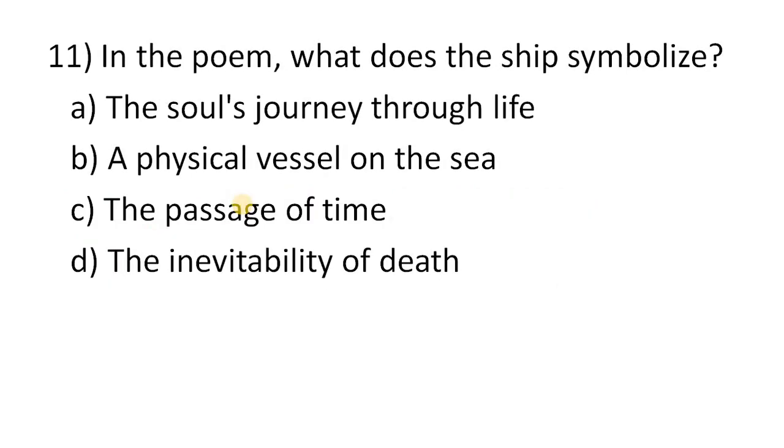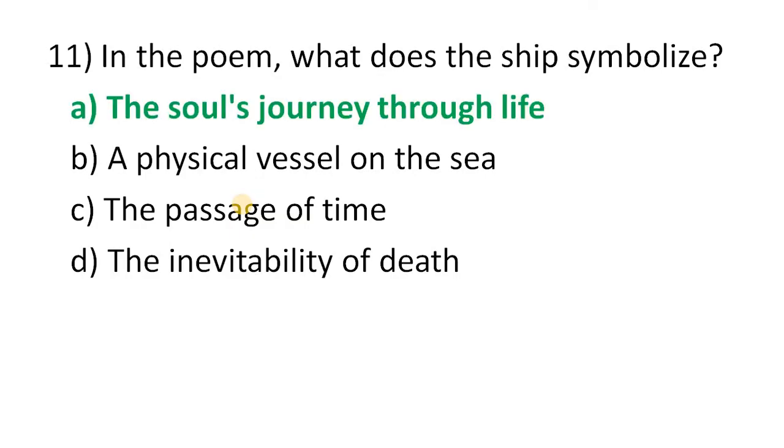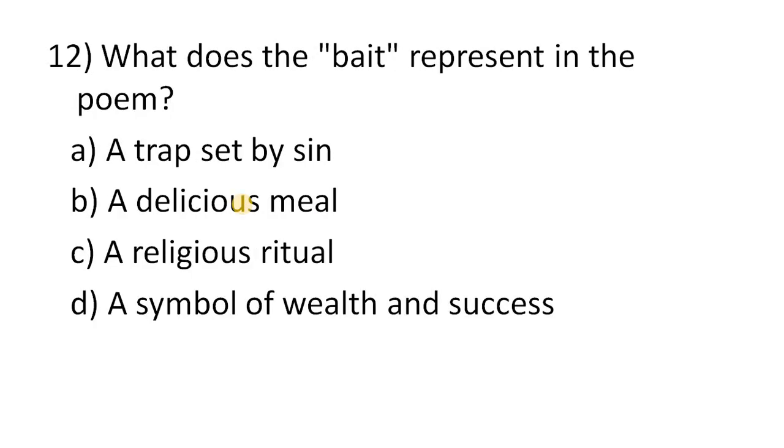In the poem, what does the ship symbolize? A soul's journey through life, a physical vessel on the sea, the passage of time, the inevitability of death. And the correct option will be the soul's journey through life. Next, what does the word bait represent in the poem? A trap set by sin, a delicious meal, a religious ritual, a symbol of wealth and success. And the correct answer will be a trap set by sin.